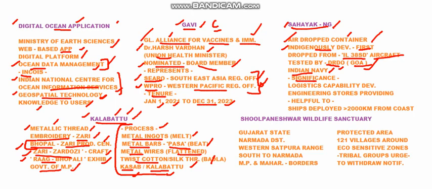The next significant thing about this is that it is going to give logistics capability development to the Indian Navy. That means it is going to give container or ship spare parts and other good things to the Indian Navy, and also some engineering stores. When a ship is deployed far from the coastline, Sahayak will go over there and provide all the stores, spare parts, and mechanical items that these ships need.